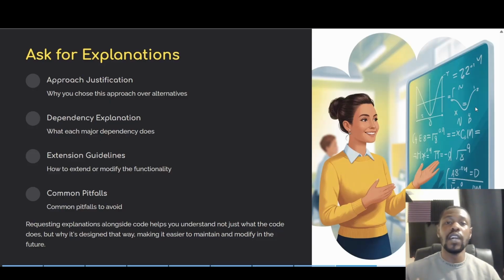Perhaps you could do that in the second or third or fourth iteration after we are more familiar with the code base. Dependency explanation, what each major dependency does. Extension guidelines, how to extend or modify the functionality, and common pitfalls to avoid. Maybe we want in our comments to mention common pitfalls of what could potentially go wrong or what to look out for when using such an implementation.